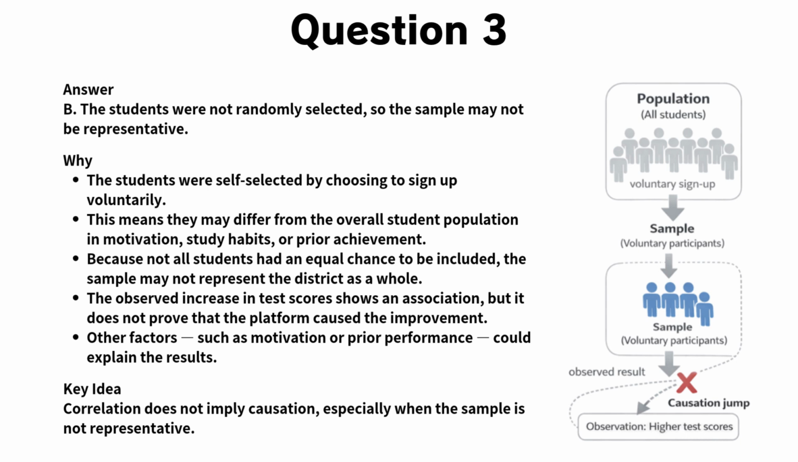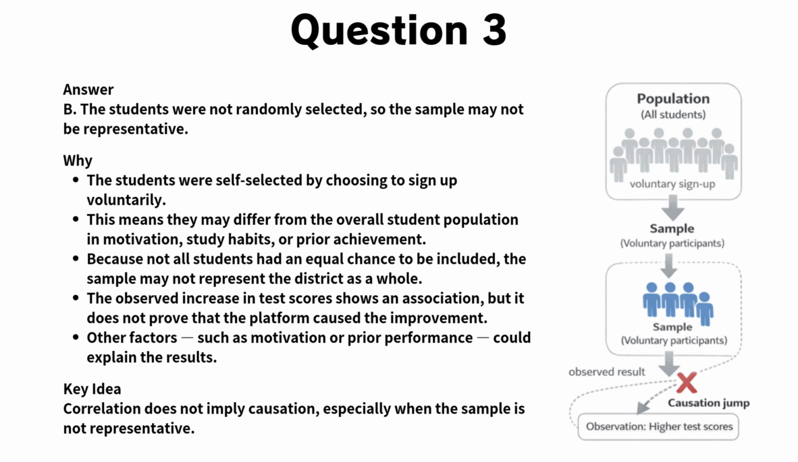Now, let's go through the explanation for question 3. The correct answer is B. The students were not randomly selected, so the sample may not be representative of all students in the district. In this study, students chose to sign up voluntarily for the new platform.